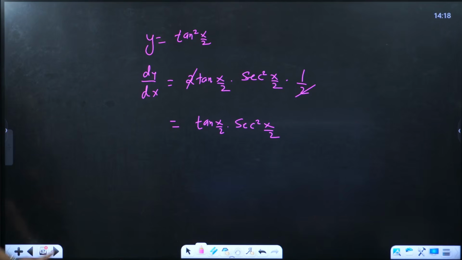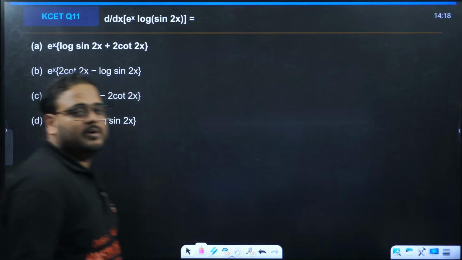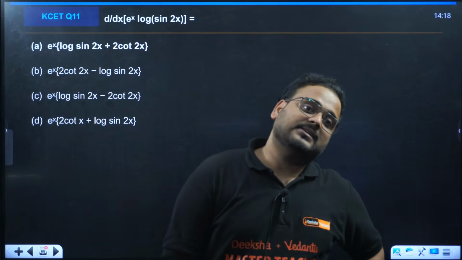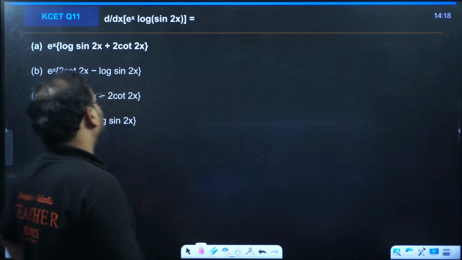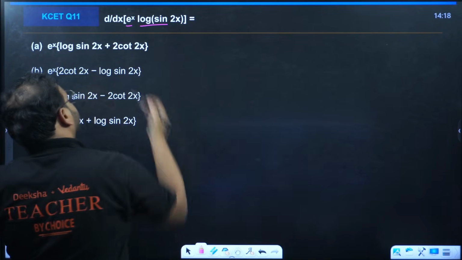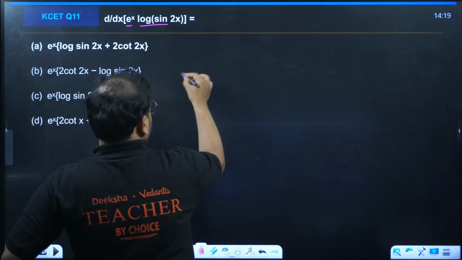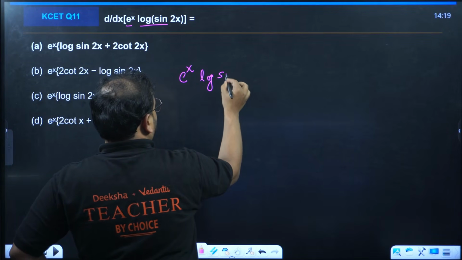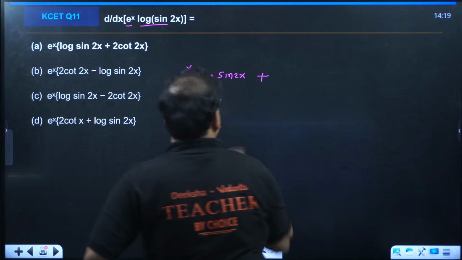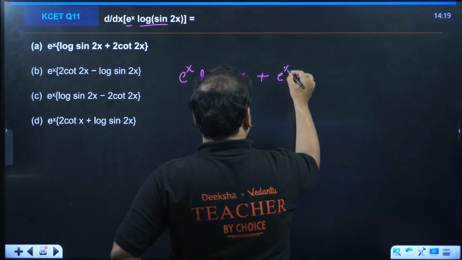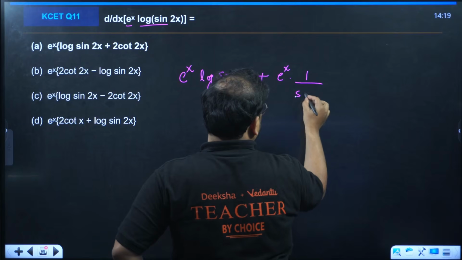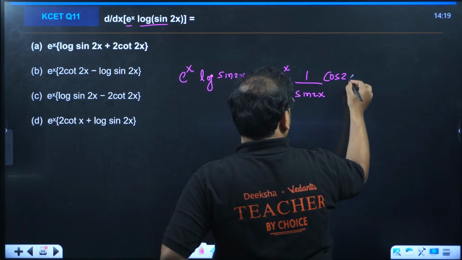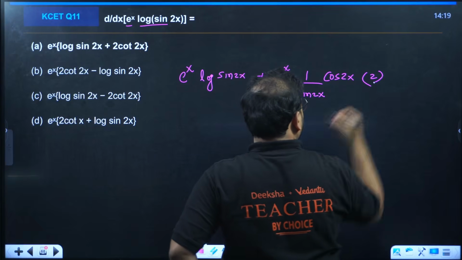Okay. Next. Question number 11. e power x times log sine 2x is there. So we have to use the product rule. Differentiate e power x. That will be as it is. This will also be as it is. Plus, keep e power x as it is. Differentiate log now. So you'll have 1 by sine 2x. Differentiate sine 2x, you'll have cos 2x. And differentiate 2x, you will have 2.